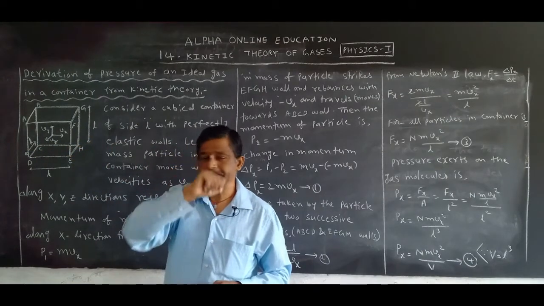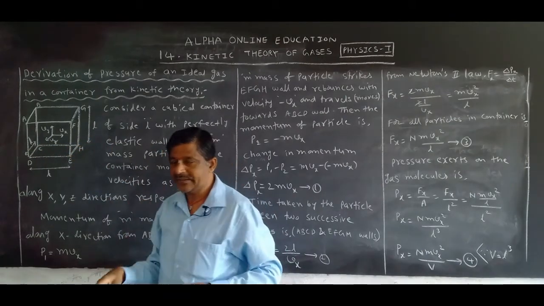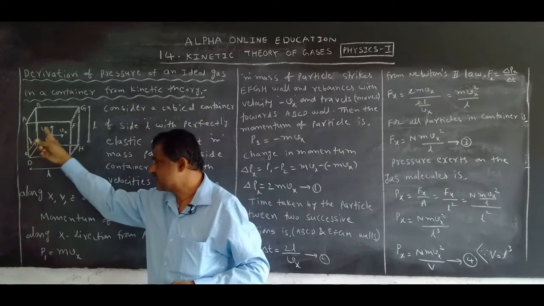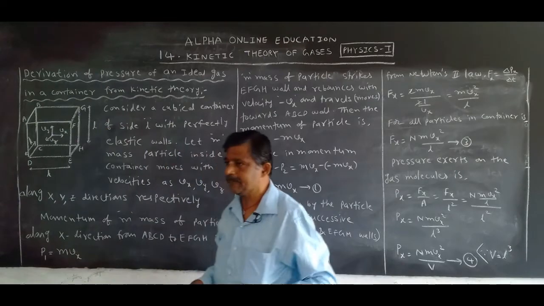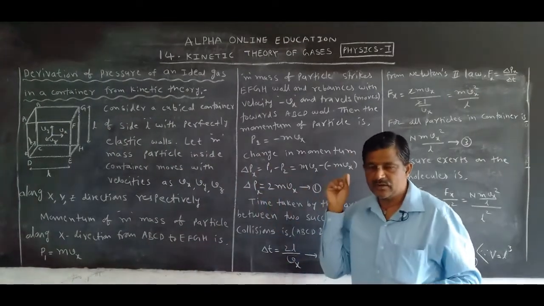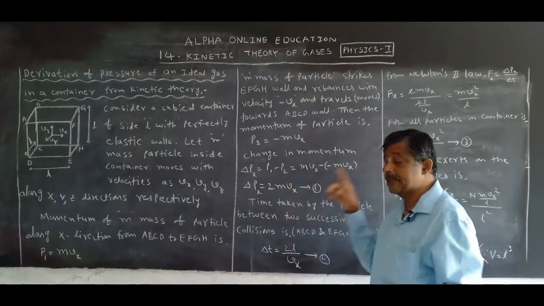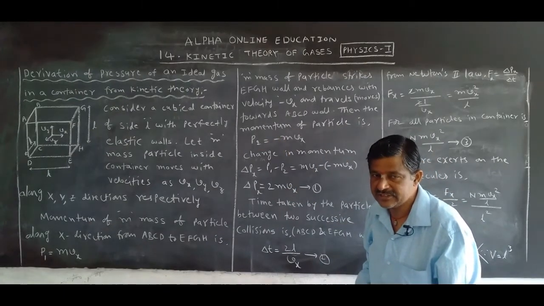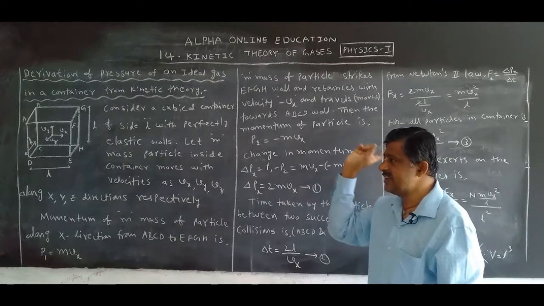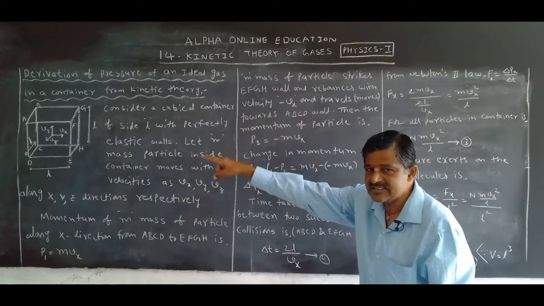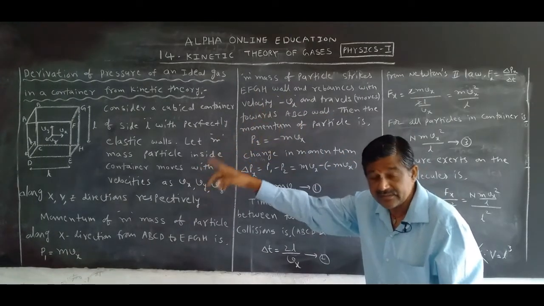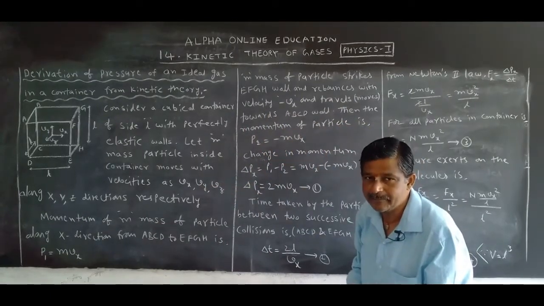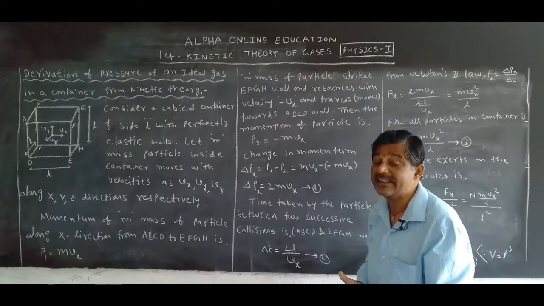First collision. Now what is the momentum in that situation? P1 is equal to mvx, travelling along the positive x direction. Then after striking the EFGH wall, it rebounds in the negative x direction and again strikes the ABCD wall, which is also an elastic wall. There also a collision occurs. At that place the momentum P2 is equal to minus mvx.